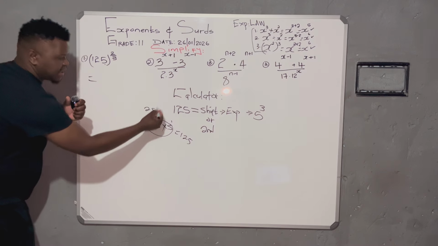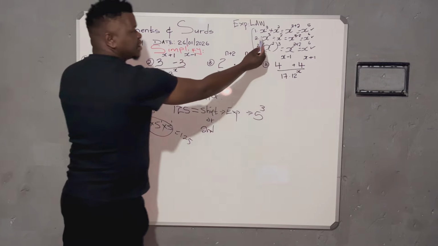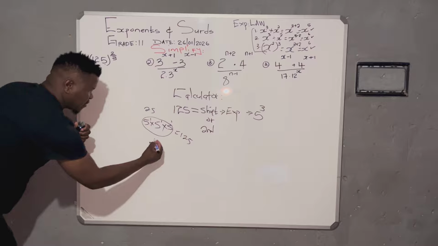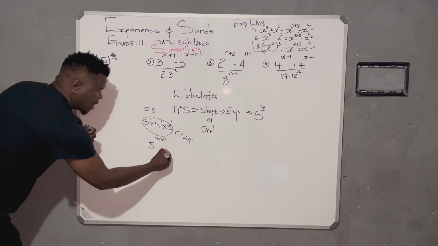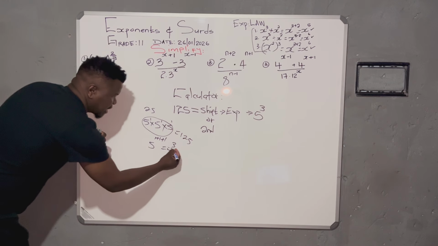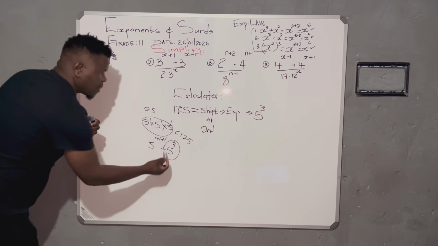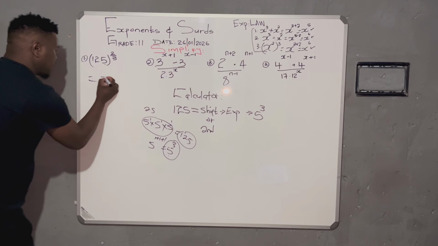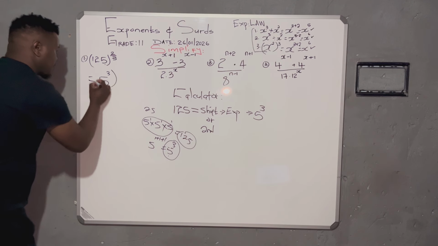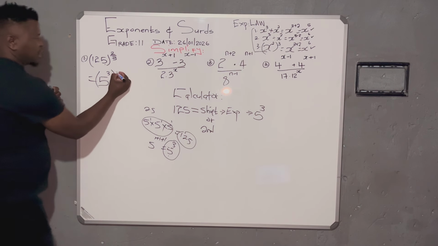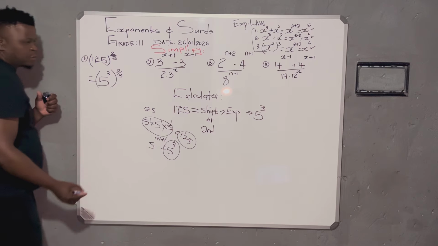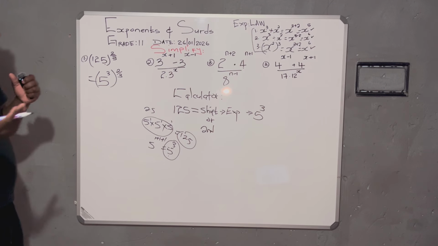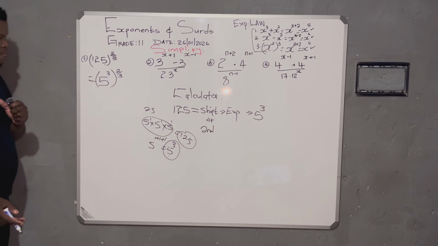Remember, when you multiply the same base, you add their exponents. We did that. When you multiply, you add. So it will be 5 to the power 1 plus 1 plus 1, which gave me 5 to the power 3. So the exponential form of 125 is equal to 5 cubed. So now I'll come here and write 5 cubed, with 2 over 3 as an exponent or index. That is just a different terminology representing the same thing.